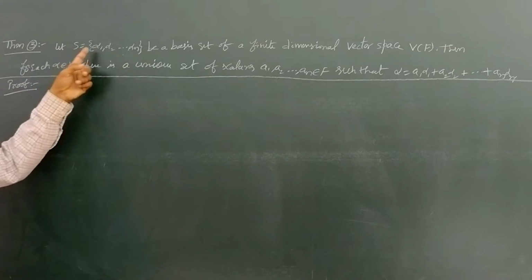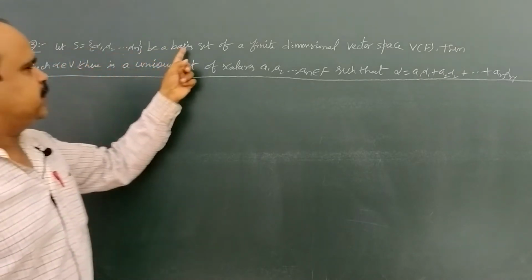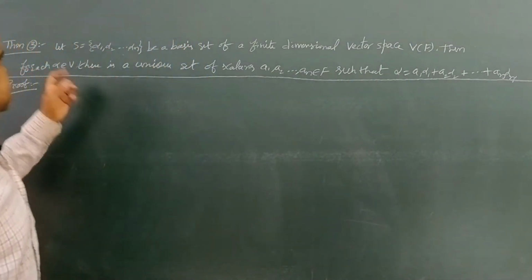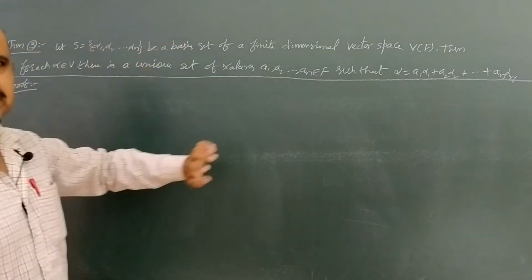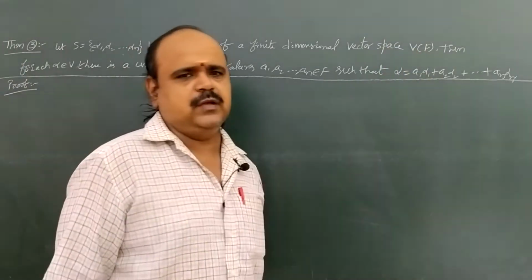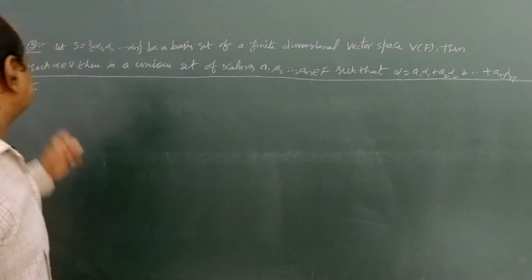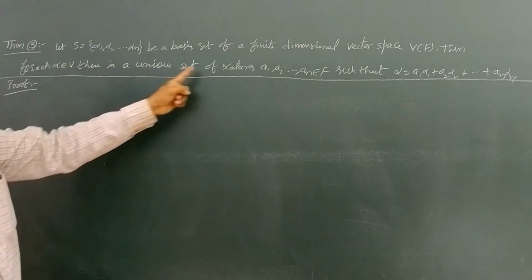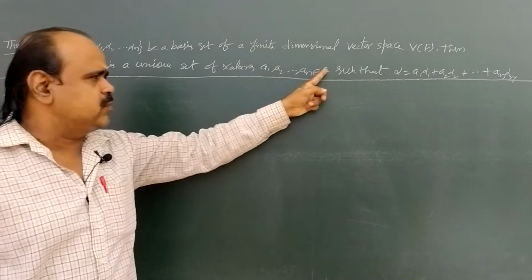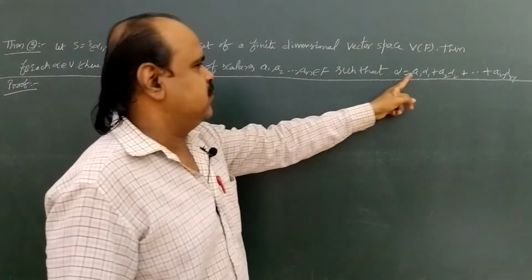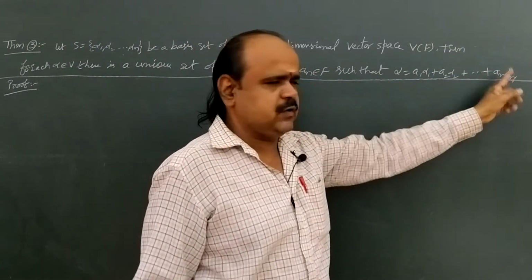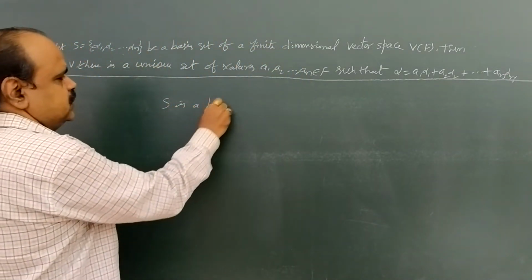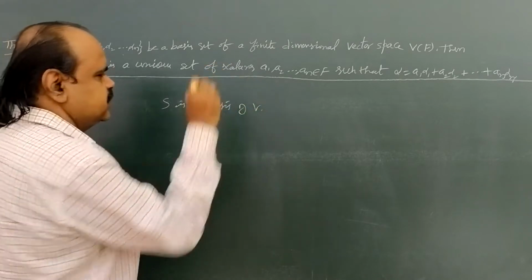Let S equal to the set {alpha 1, alpha 2, and so on, alpha n} be a basis set of a finite dimensional vector space V of F. So here the set alpha 1, alpha 2, and so on alpha n is a basis in a finite dimensional vector space V of F. Then for each alpha belongs to V, there is a unique set of scalars a1, a2, and so on an belongs to F such that alpha equal to a1 alpha 1 plus a2 alpha 2 plus and so on plus an alpha n. Which means here S is a basis of V.